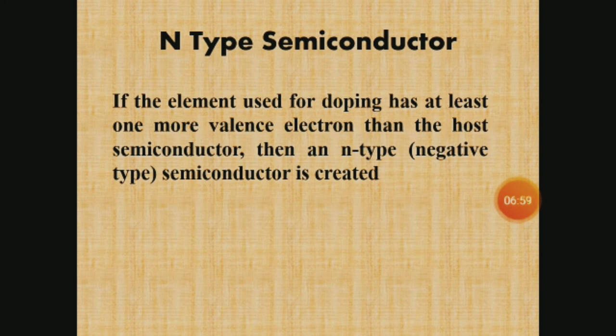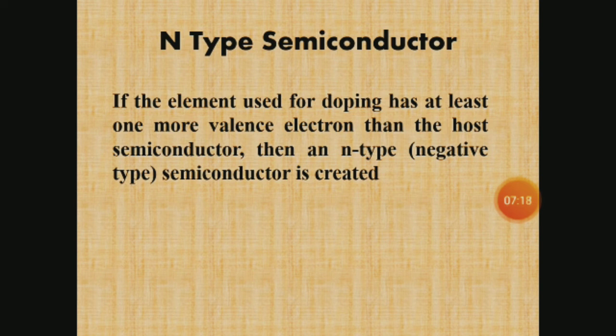The next one is the n-type semiconductor. If the element used for doping has at least one more valence electron than the host semiconductor, then an n-type or negative type semiconductor is created.